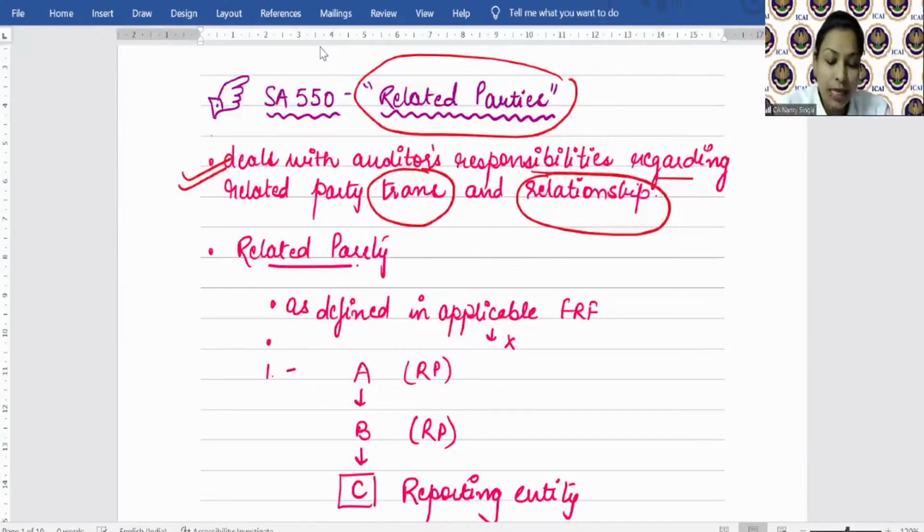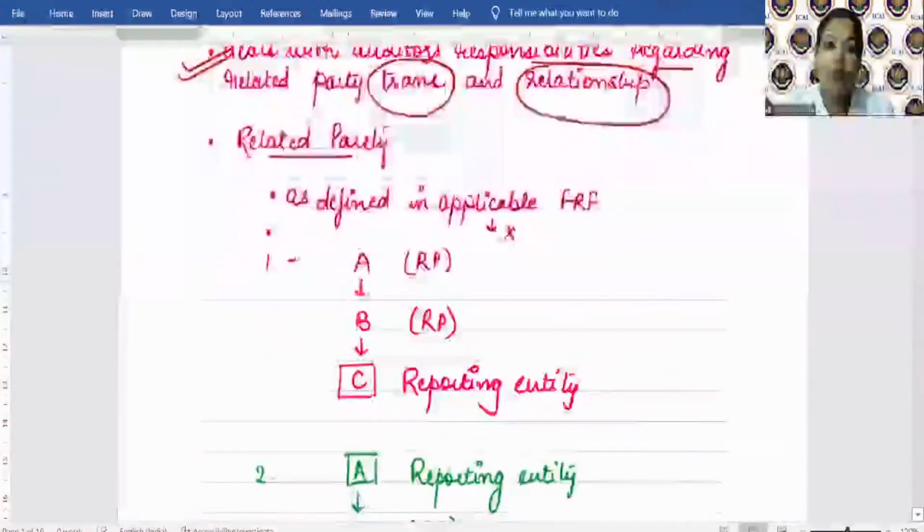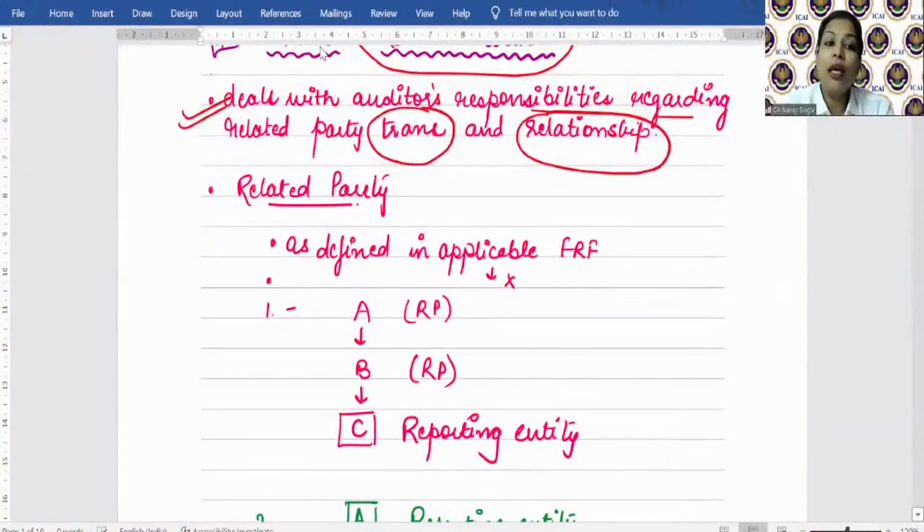Now I told you that the SA has given a definition of related party. The first point says that related parties are as defined by the applicable FRF. So in case of companies, Section 2, Clause 76 of the Companies Act 2013 contains the definition of related parties. So for companies, that definition will be relevant.